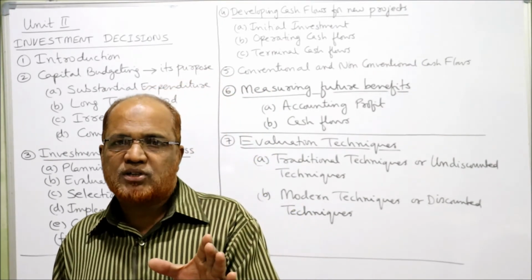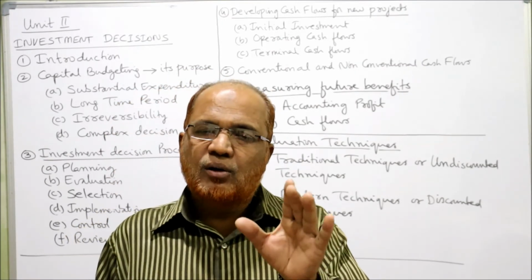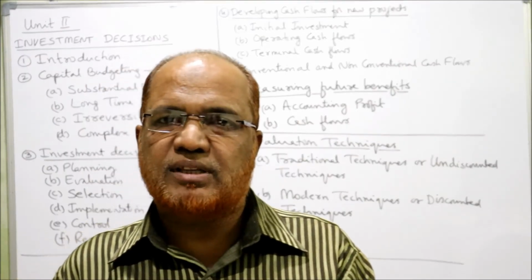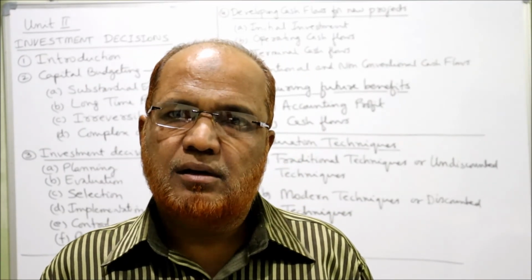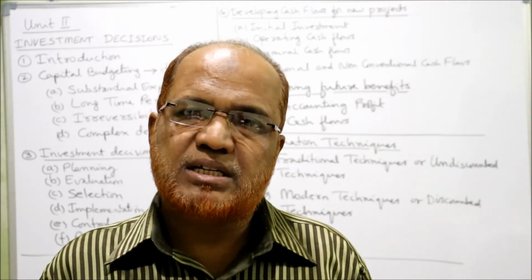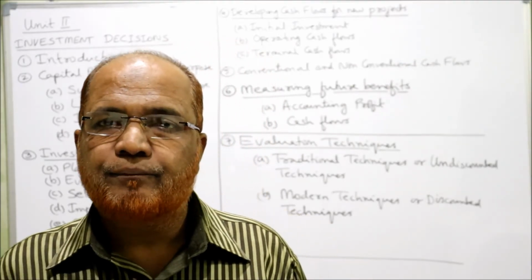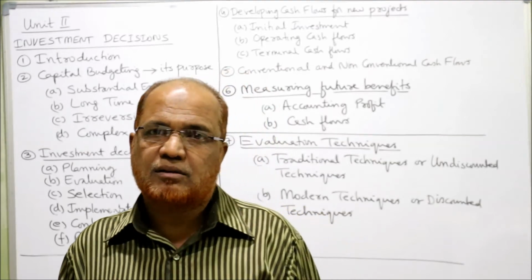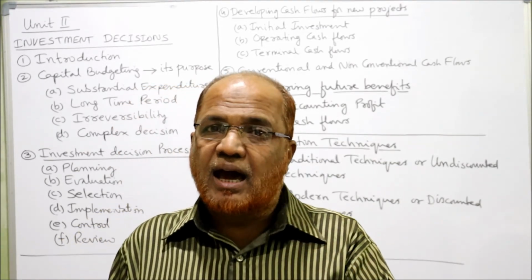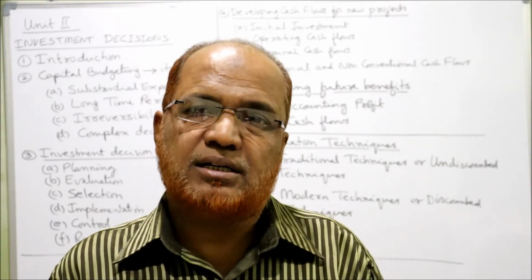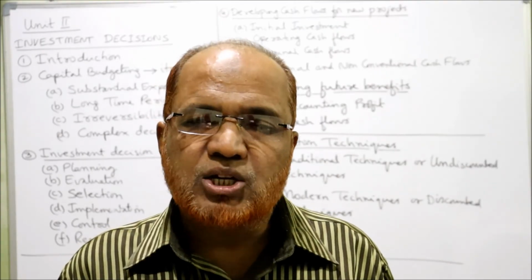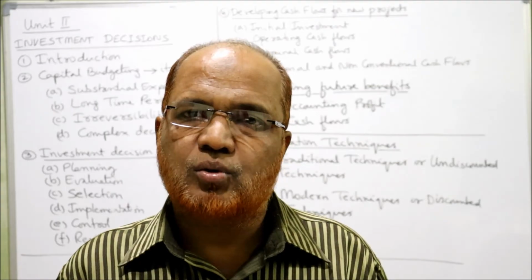While calculating accounting profit, we take all expenses, whether it is cash expense or non-cash expense. Every type of expense we take into account. But for calculating cash flow, we should not take the non-cash items. We take only cash inflows and cash outflows.